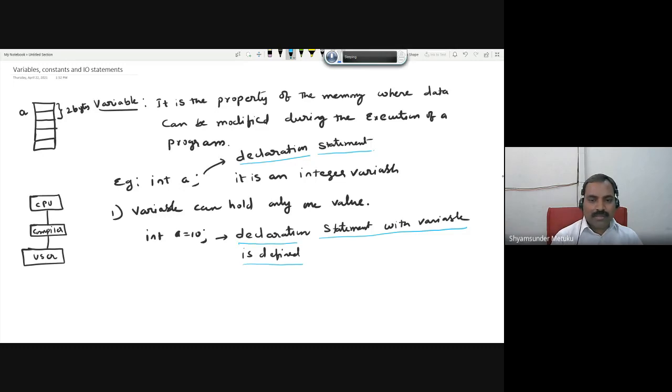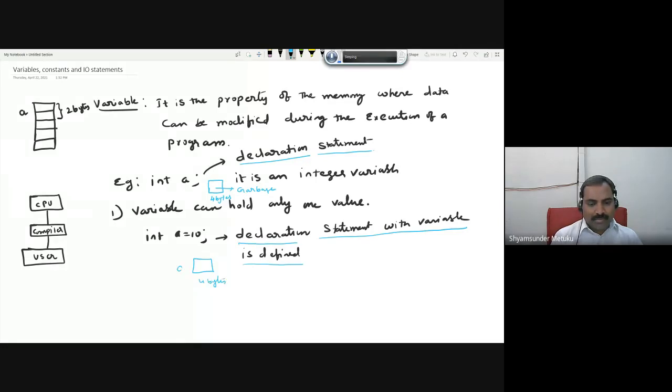Now what is the meaning here? When you declare A, there is a memory, and from now on I'm representing it with a simple rectangular box, maybe 4 bytes because I'm following a Linux compiler. A block of 4 bytes will be allocated, but nothing is there. Nothing means we don't know what kind of data is available. When nothing is there, we call it garbage. Only memory is allocated, but whatever is in that memory is not in use for us. It's called garbage.